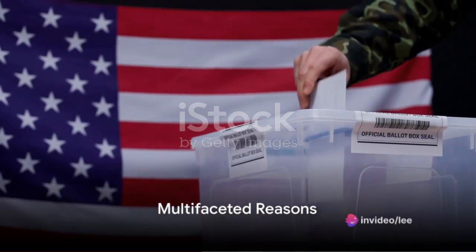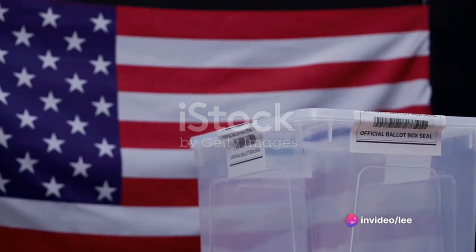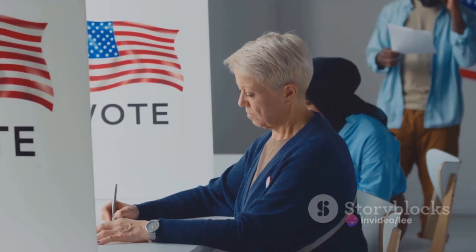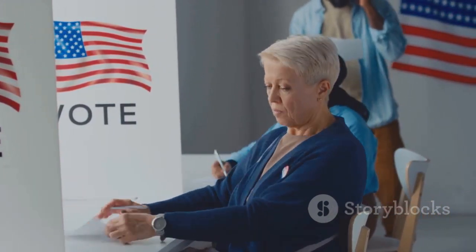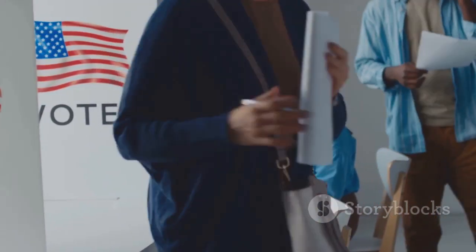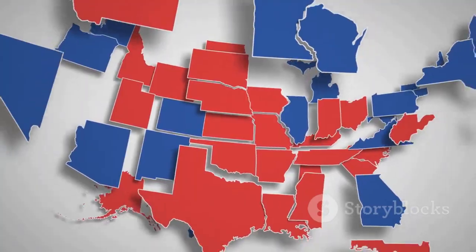Indeed, the reasons are multifaceted and may vary depending on individual perspectives. But at its core, the democratic process is a reflection of the collective will of the people, a diverse electorate expressing their views through their votes. The outcome of the 2020 election is a testament to that complexity.